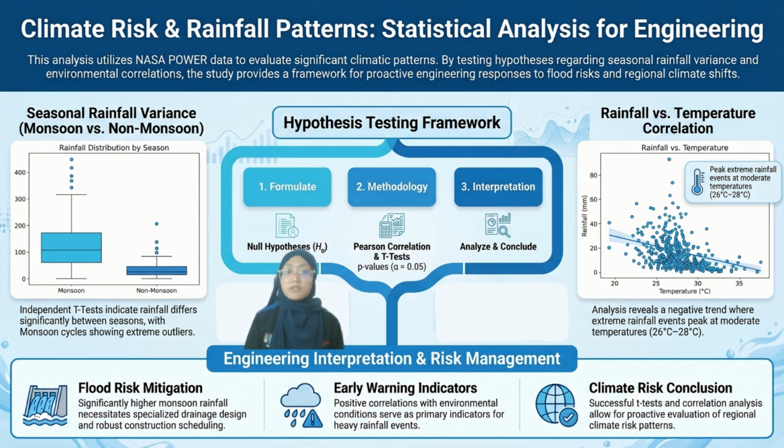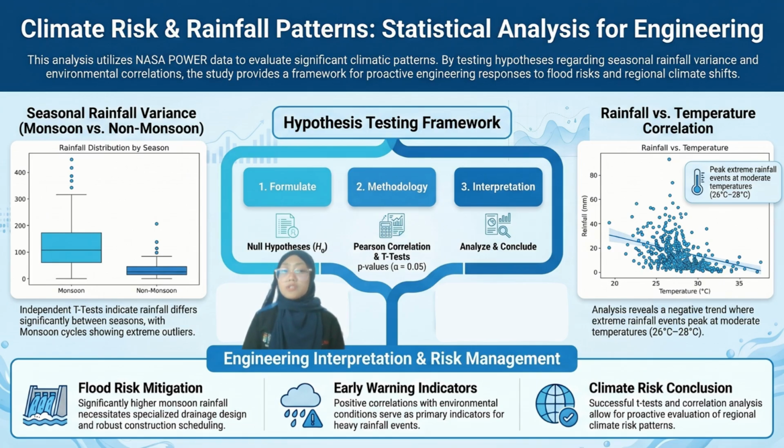As civil engineers, understanding these trends is critical for two major reasons. The first is the frequency of these heavy year-end rainfall peaks translates directly into an increased flood risk for the local community. And the second is it creates massive infrastructure challenges. This significant variability means conventional drainage design based strictly on daily average will fail during the monsoon surge.